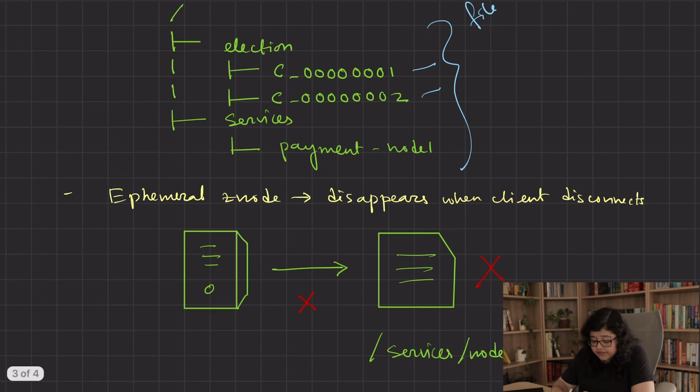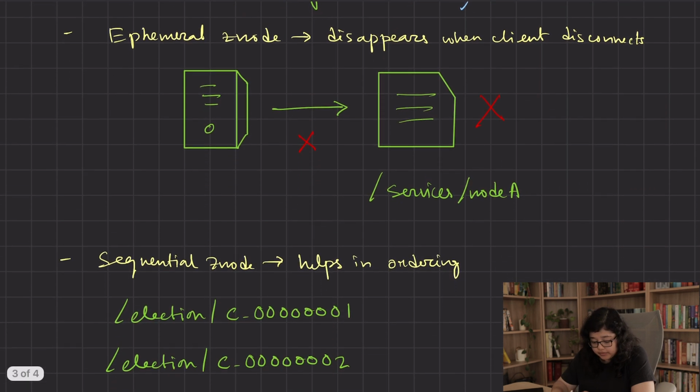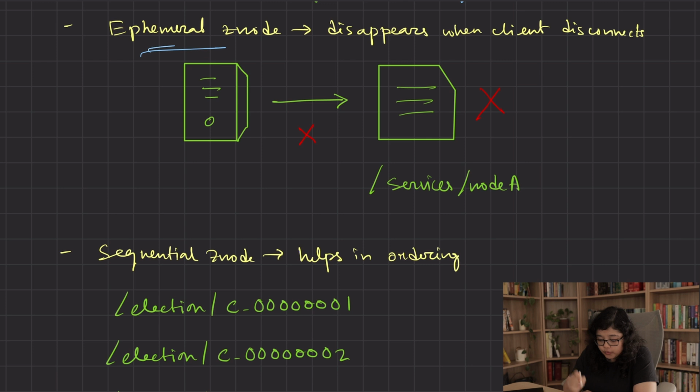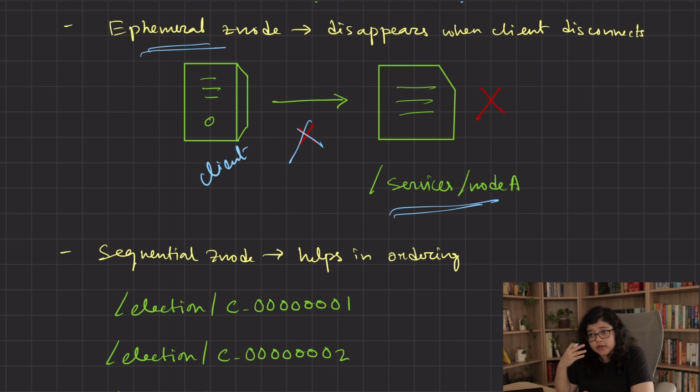Now let us see three features provided by Zookeeper. First is ephemeral Z-node. It is a temporary node. It exists as long as the client is connected to Zookeeper. Once the client gets disconnected or it crashes, Zookeeper will automatically delete the ephemeral Z-node. So this ephemeral Z-node is crucial for tracking which nodes are alive.